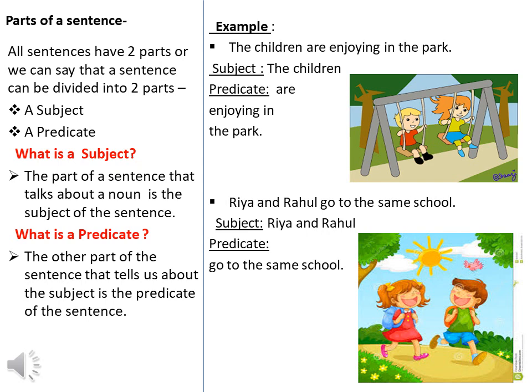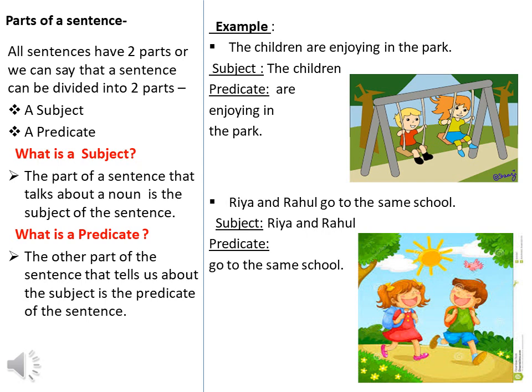Look at the given example. The children are enjoying in the park. Here, the subject is the children because they are being talked about in the sentence. And what are they doing? They are enjoying in the park. That is the predicate. The predicate always tells us what the subject is doing.